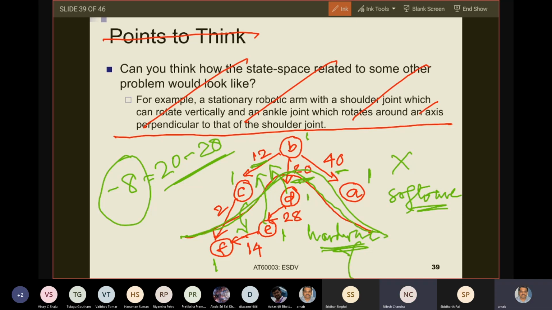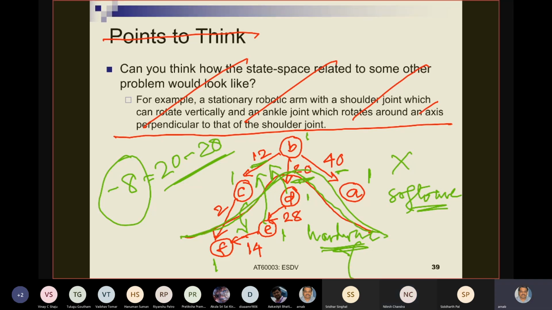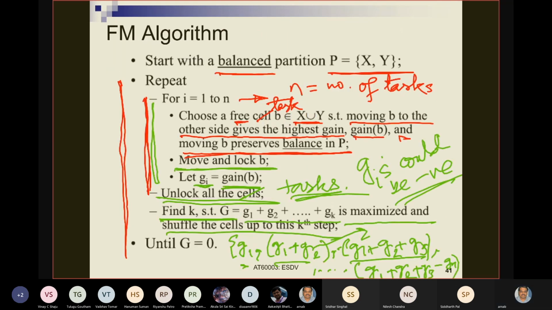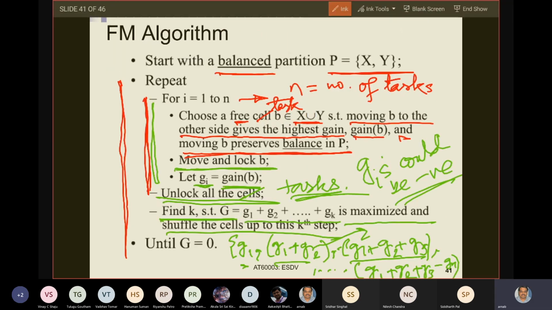If you are with me, I have made my point. I have come back to the algorithm. So you see that because you have these small g values, a mixture of positive and negative ones, the effective best value of g, capital G, which is small g1 plus small g2 plus up to small gk, could be for any arbitrary value of k, and that k you do not exactly know which will give you the best gain, right?